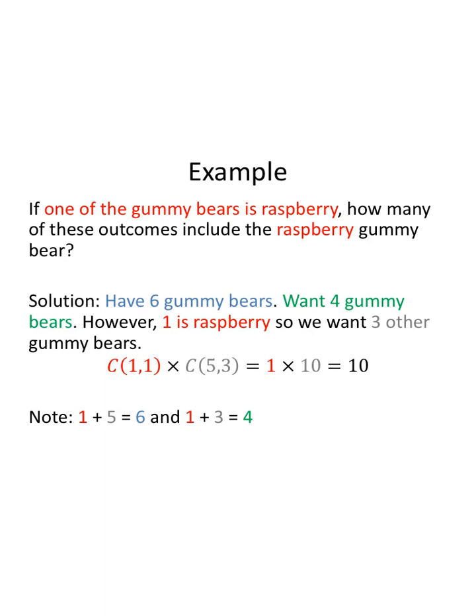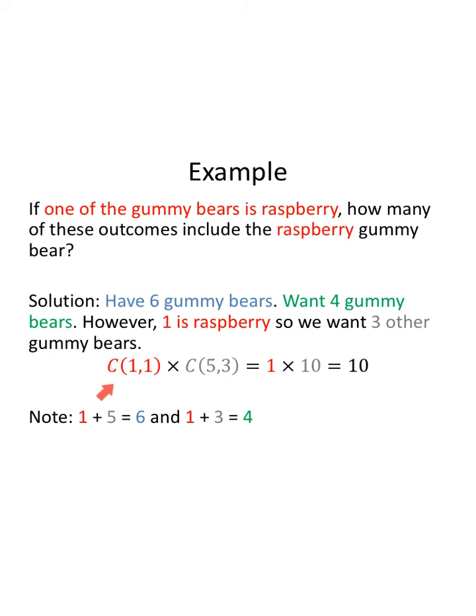How many of these 15 different ways we could grab 4 include the raspberry gummy bear? Now this answer better be less than 15, because there's only 15 ways to do it overall with no preferences. We have 6 gummy bears, we want 4 overall. However, one's raspberry, so we want 3 other gummy bears.